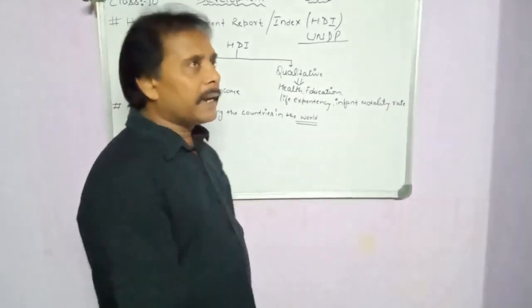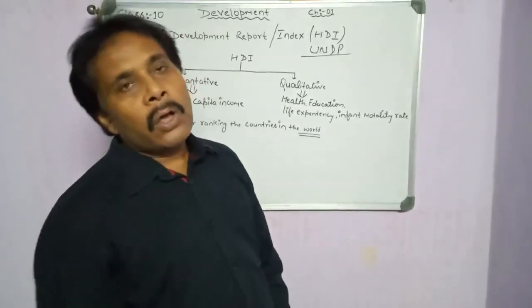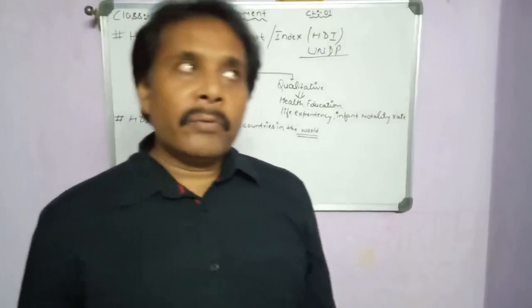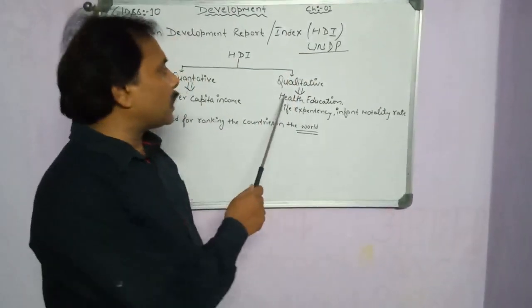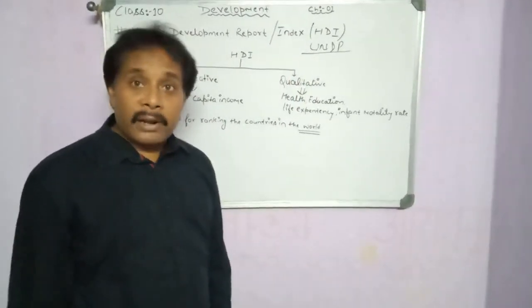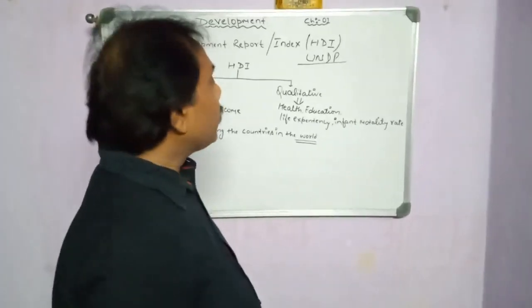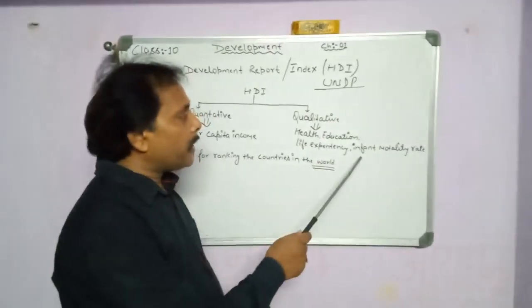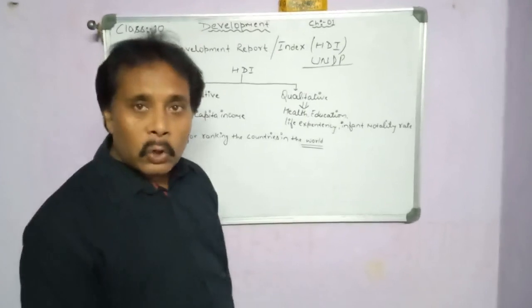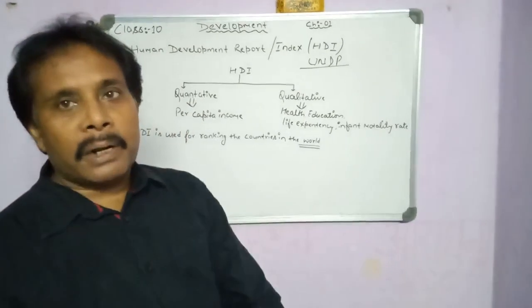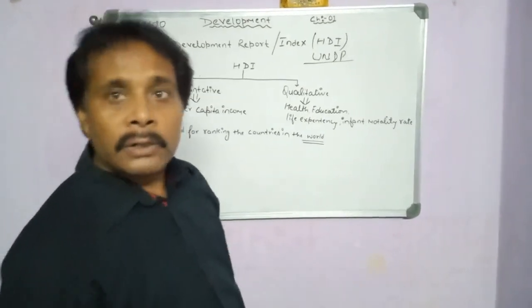Infant mortality rate: I have already discussed all those states where health and education are very high, such as Kerala in our country. In those areas, the infant mortality rate is very low, approximately 10 out of 1000.